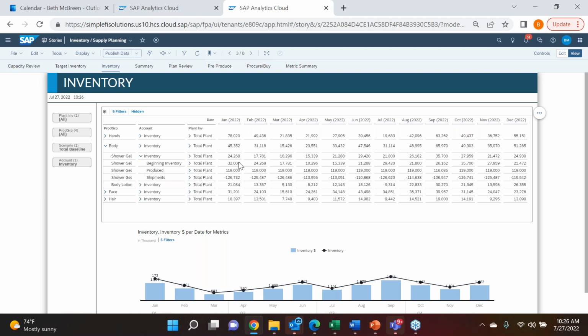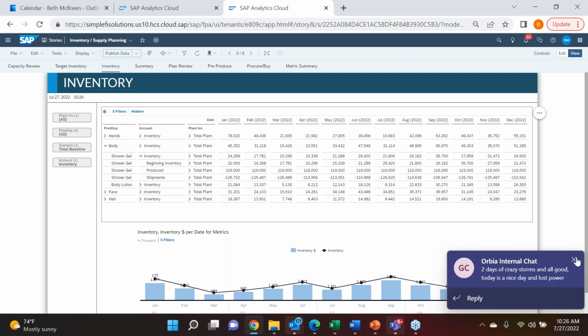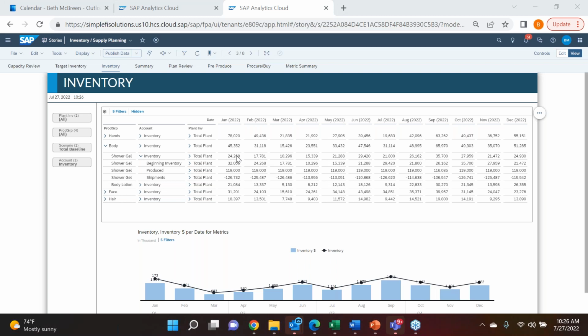I can see my ending inventory roll from January into my beginning balance in February, and so on and so forth. So it walks through my roll forward and allows me to always look at my ending inventory here.